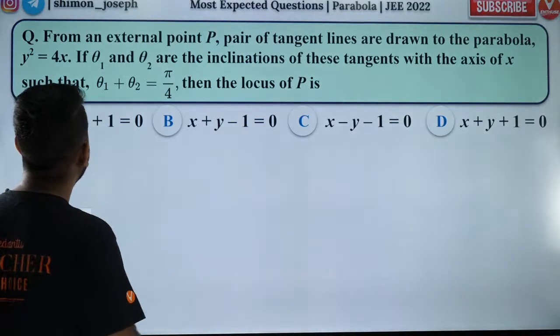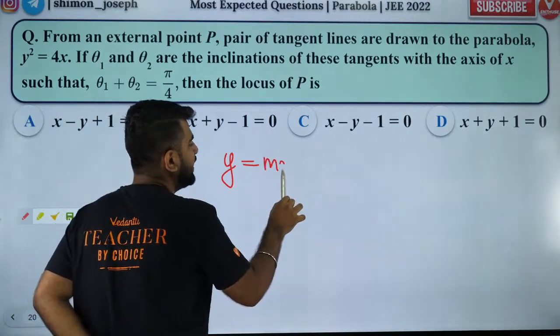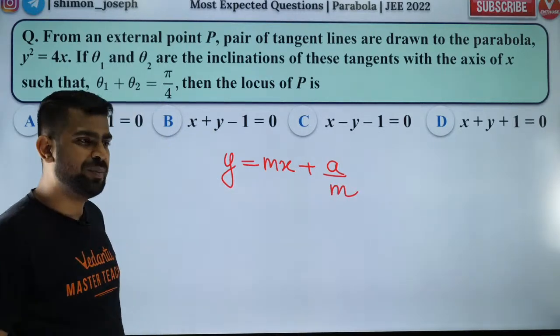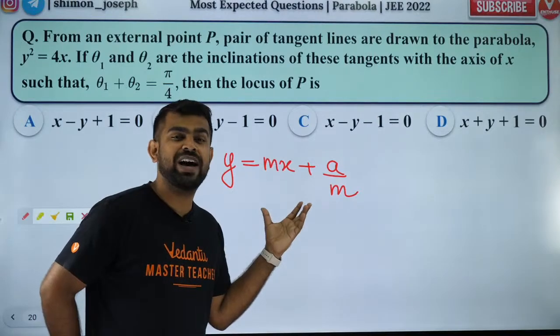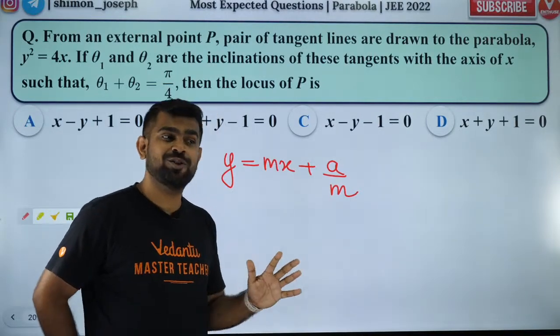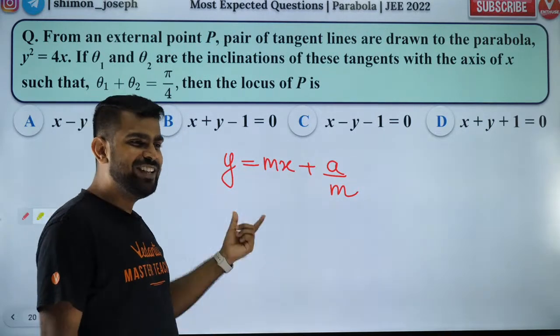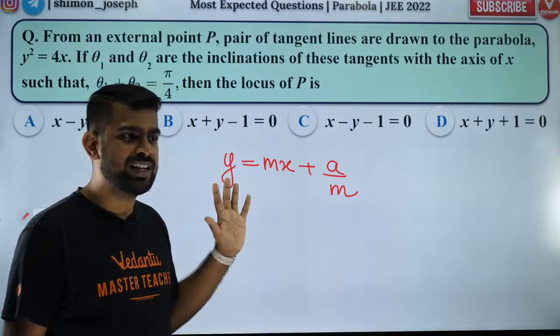Absolutely. So what is the tangent to a parabola? Tangent to a parabola is y equal to mx plus a by m. Is that right? Everybody agrees with me? We know the tangent to a parabola is y equal to mx plus a by m.